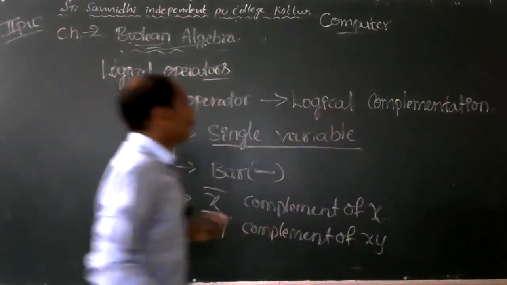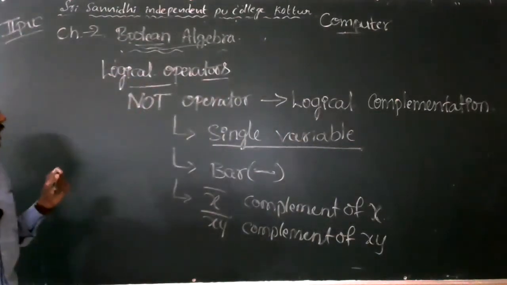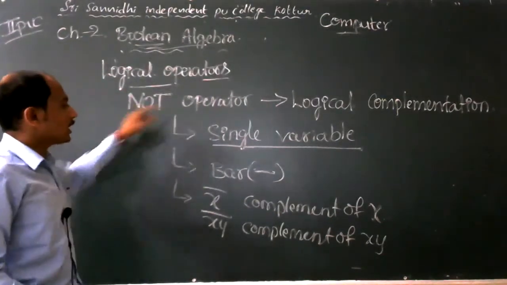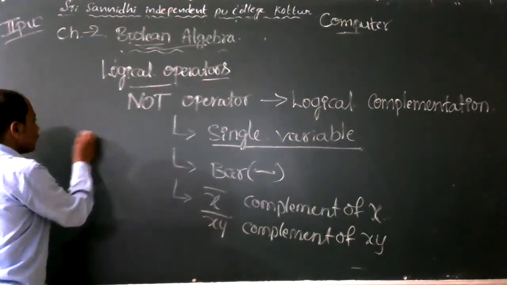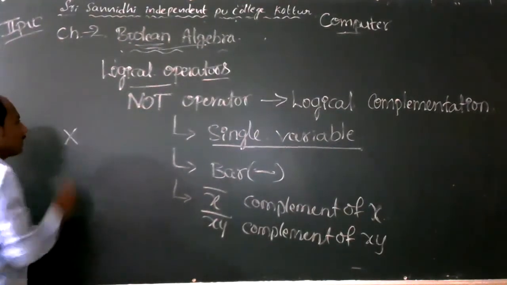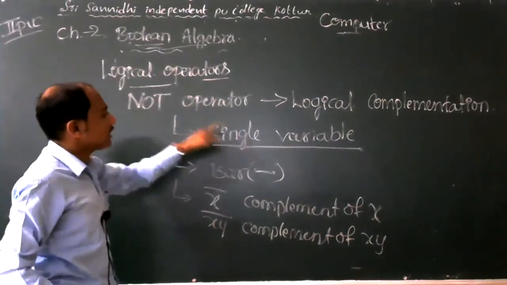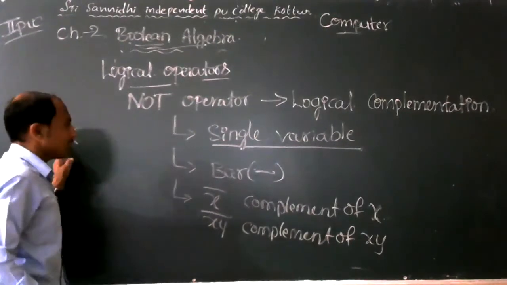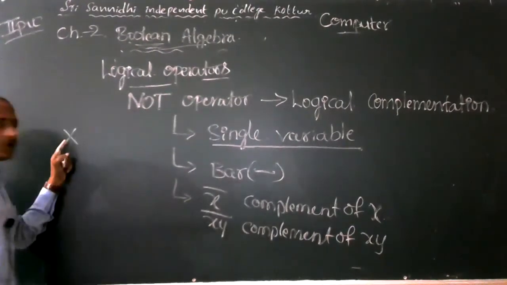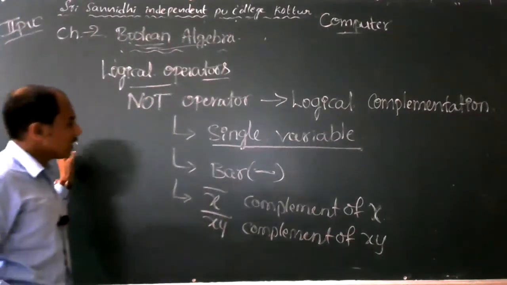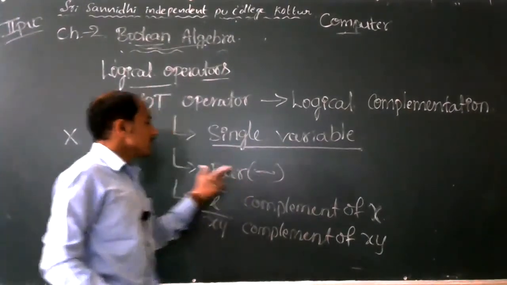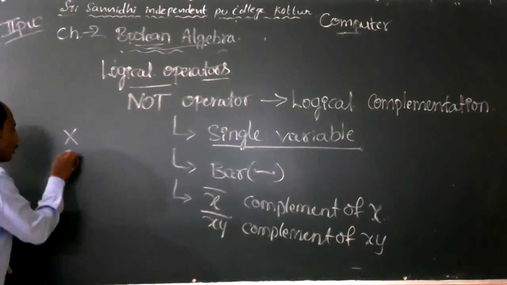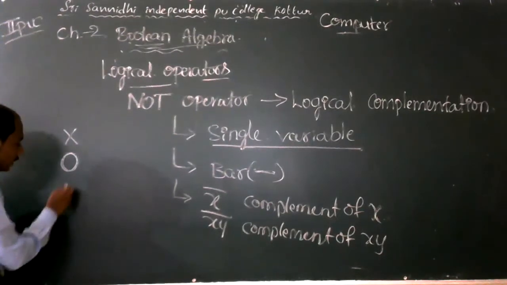Now the possible inputs and corresponding outputs for the NOT operator. It operates on a single variable, so the single variable is x, or any variable you take from the alphabets. One variable can hold two values: one is 0, another one is 1.